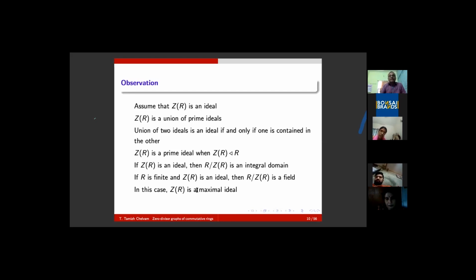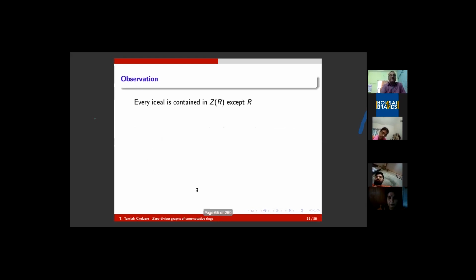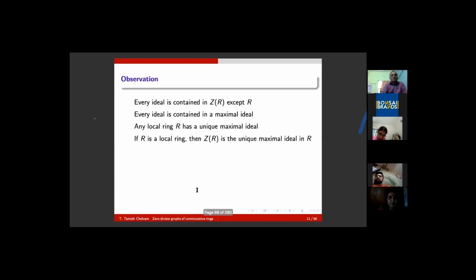Therefore, it is a unique maximal ideal, and any ring with a unique maximal ideal is known as a local ring. So what happens if R is finite and Z of R is an ideal? Then it is a unique maximal ideal and the corresponding ring is a local ring. So a local ring means R with a unique maximal ideal. It is always denoted by R comma M.